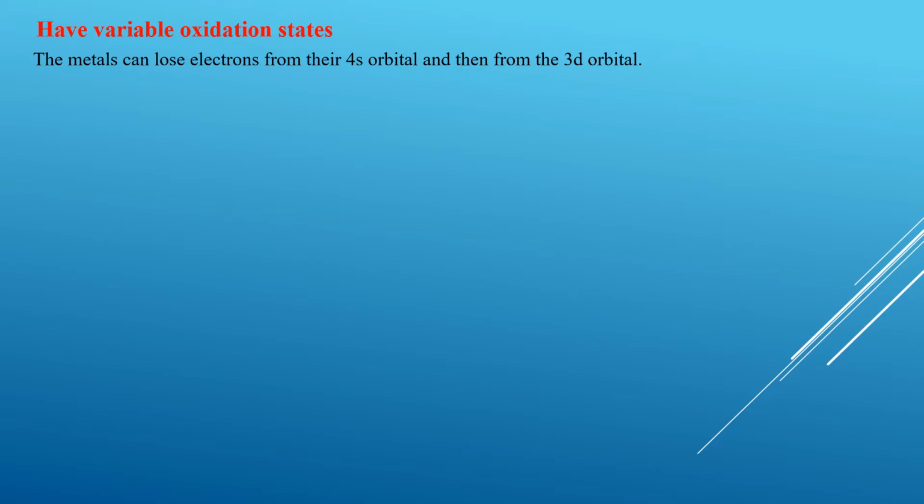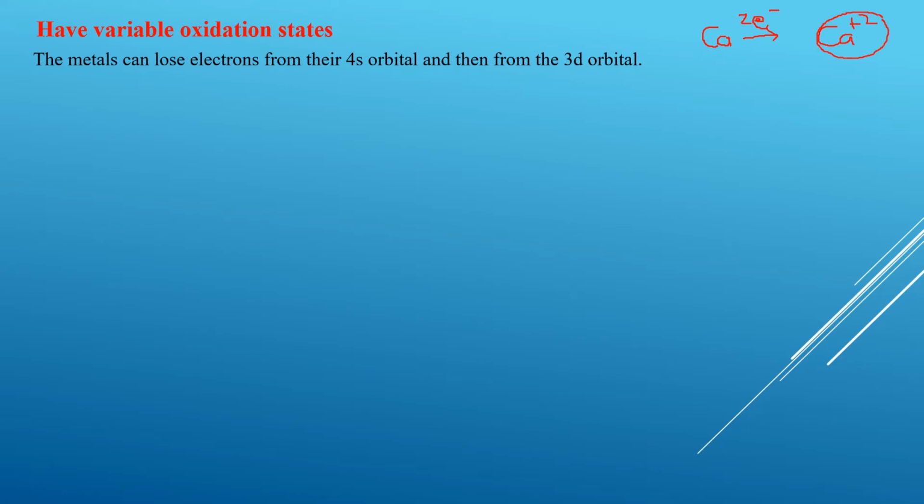Now the question arises, why do transition metals have variable oxidation states? That means, why can they end up losing more than one number of electrons while normal metals will have only one oxidation state? I'll give you an example. Calcium. Calcium is a normal group 2 element, and calcium is going to lose how many electrons, class? It's going to lose 2 electrons. So after calcium loses 2 electrons, it will become Ca2+. Therefore, calcium can have only one oxidation state, which is Ca2+.